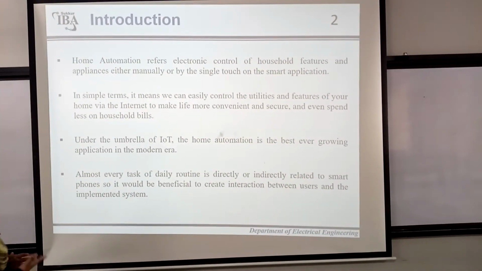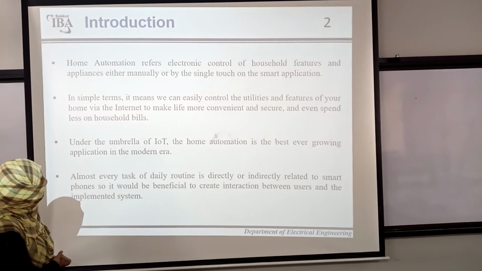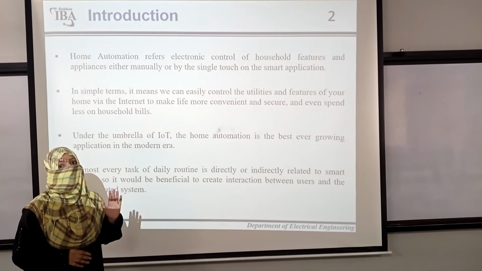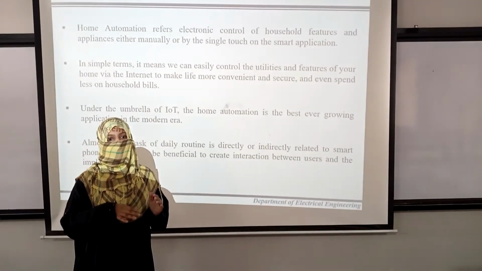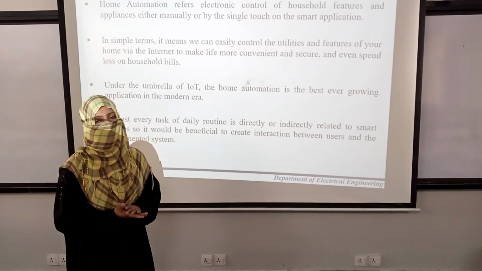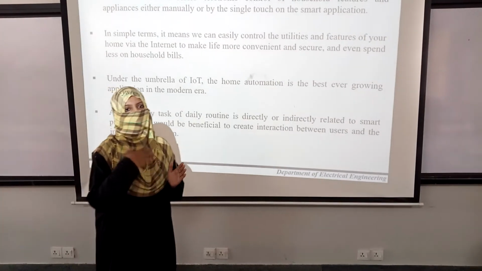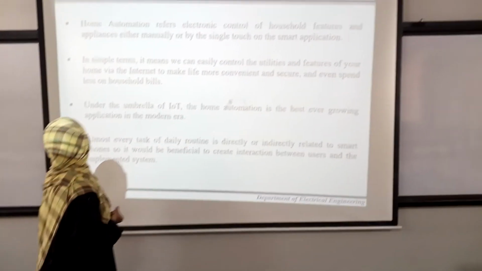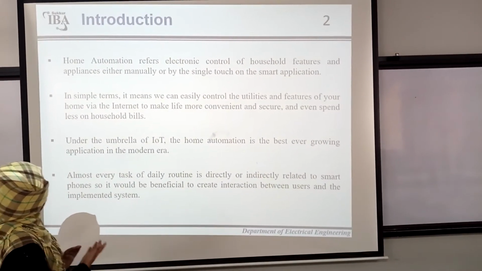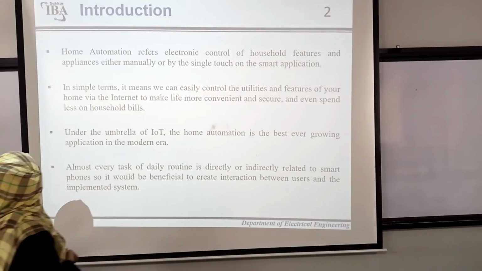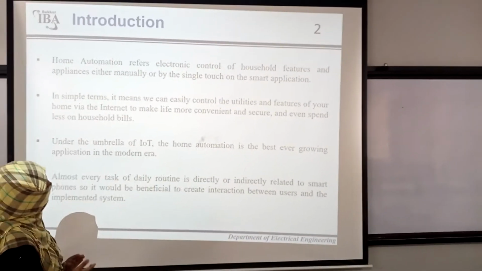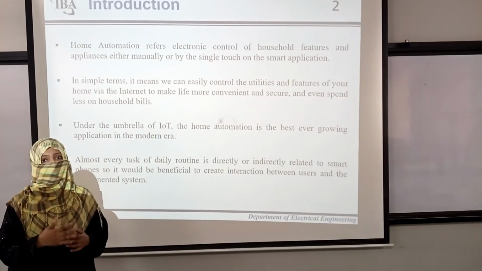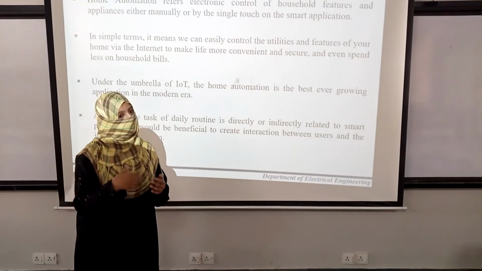Introduction. Home automation refers to electronic control of household features and appliances, either manually or by a single touch on the smart application. Single touch on the smart application means there will be an application on a smartphone. We will touch on the button embedded in that smartphone, and by touching the button we will control and monitor our appliances. In simple terms, it means we can easily control the utilities and features of our home via the internet to make life more convenient and secure, and even spend less on household bills. As we know, when we leave our appliances turned on, it costs us.